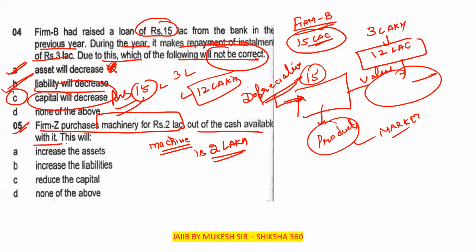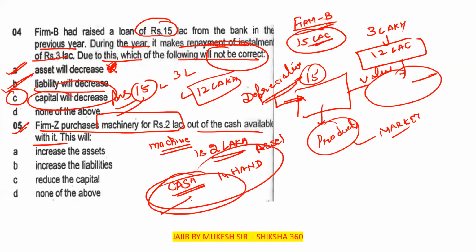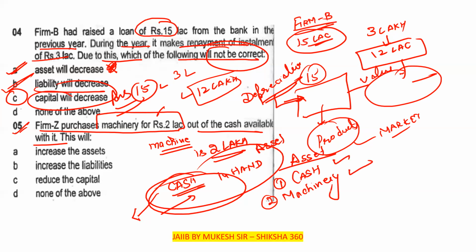Out of the cash available with it. They already have cash, because they are not taking any loan. They already have cash in hand. Cash in hand is also an asset. So they will take cash out and bring the machinery in, so there is no increase or decrease in the assets. In the assets we have cash, and we have machinery also.